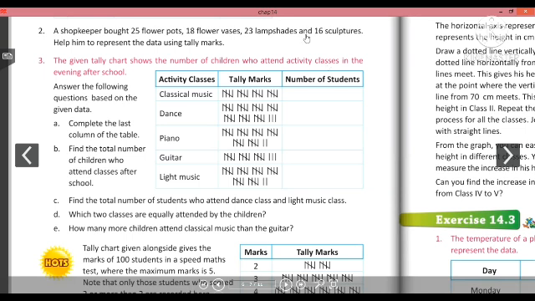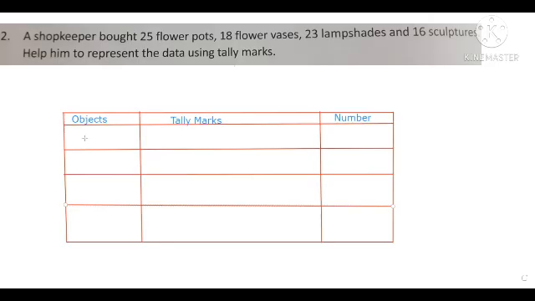So let's solve this question. So the first item, that object or item, whatever you can say, that we have is flower pots. So what is the number of flower pots? It is 25. Next object is flower vase.